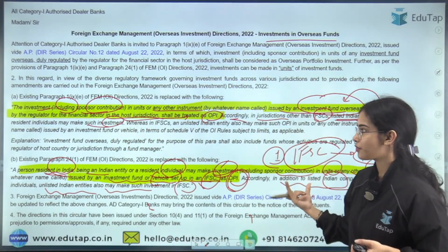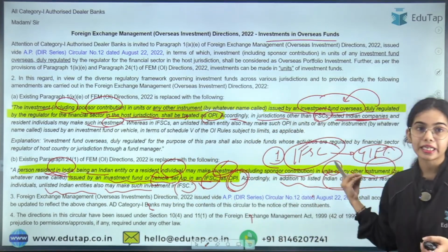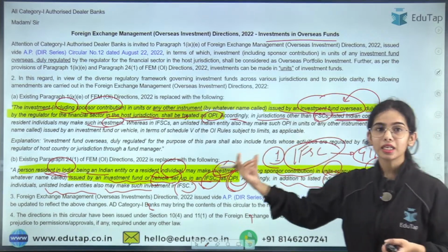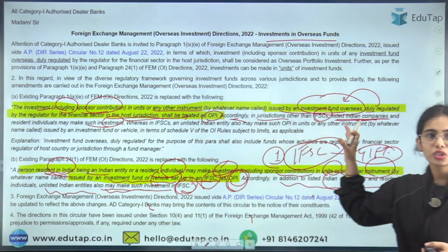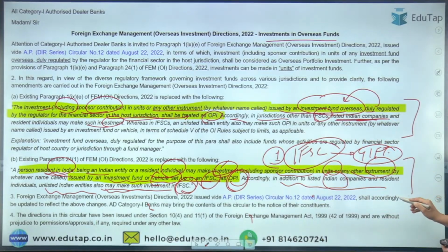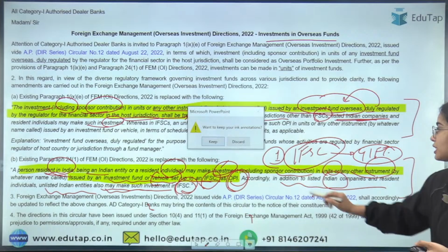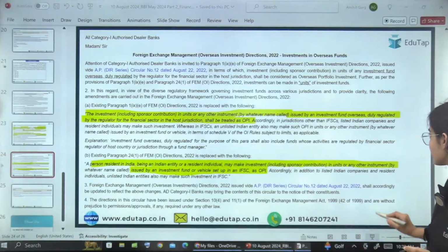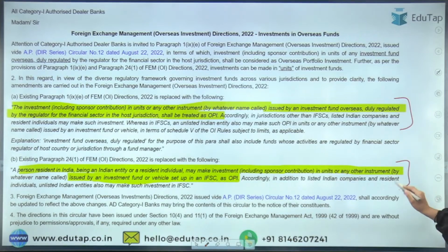If we are talking about IFSCs, then the resident individuals or resident entities as well as the unlisted Indian companies can also make such investment in the IFSC. So just these two paragraphs you have to read. That's it. I have given you the broad idea. Just read it out and you will get the complete idea. So these are the two paragraphs that you have to cover from this notification, that is this paragraph and these 2-3 lines.